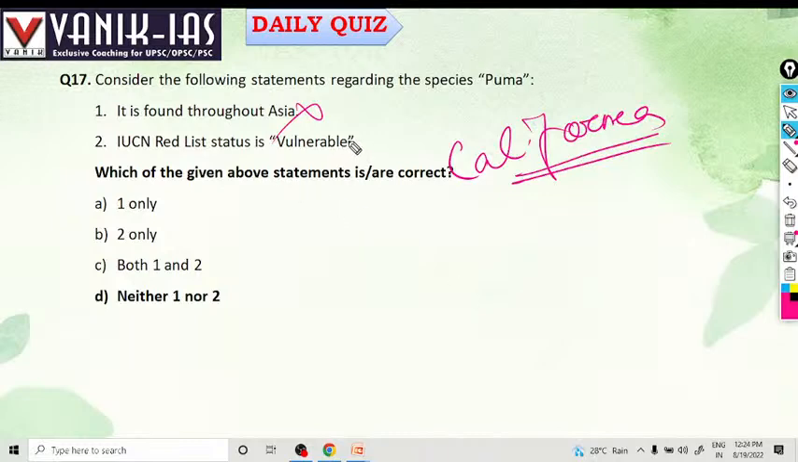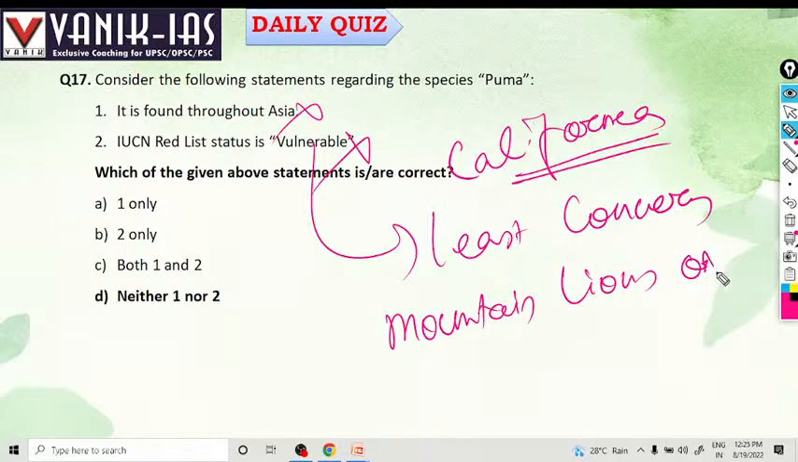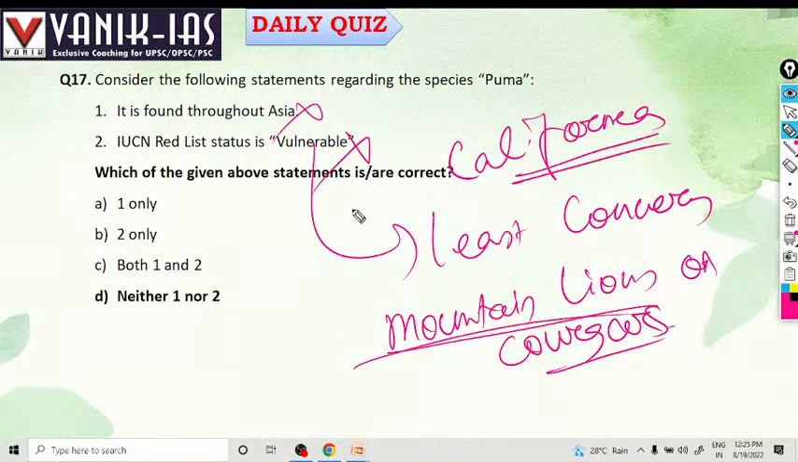Their IUCN status is vulnerable? No, the IUCN status of Puma is least concern. Pumas are mountain lions, or cougars. They are found in California, right? They are mountain lions, they are Puma. So D is the answer.